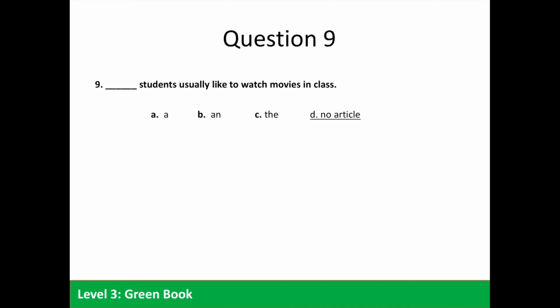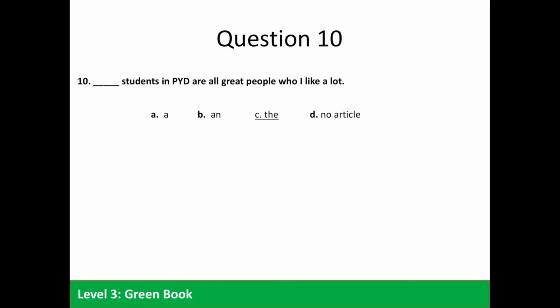Question 9. Blank students usually like to watch movies in class. Again, in this statement, I'm talking about any students. We don't need an article, so D is the correct answer. Question 10. Blank students in PYD are all great people who I like a lot. In this statement, I'm talking about specific students, the ones in the PYD, so we use the definite article, and C is the correct answer.